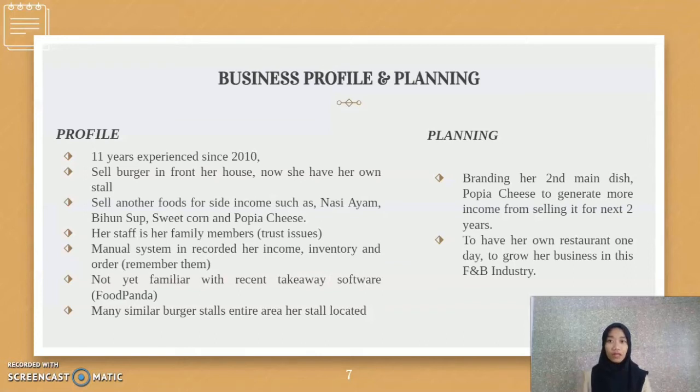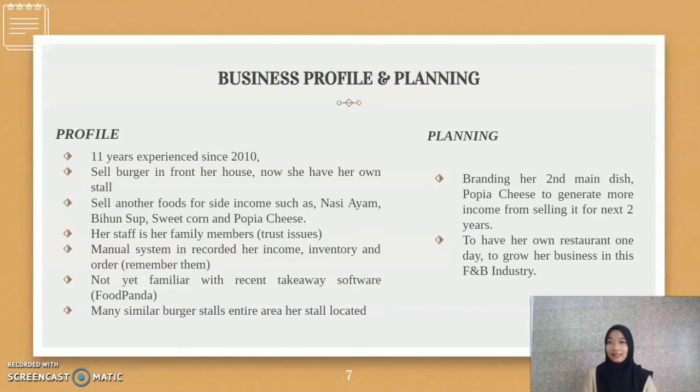And this store uses a manual system to record her income, her inventory, and orders, because when the customer requests food, she just remembers it. And also this business is not yet familiar with recent takeaway software such as Foodpanda and GrabFood. And also there are many similar burger stores in the area where her store is located. So they have many competitors.